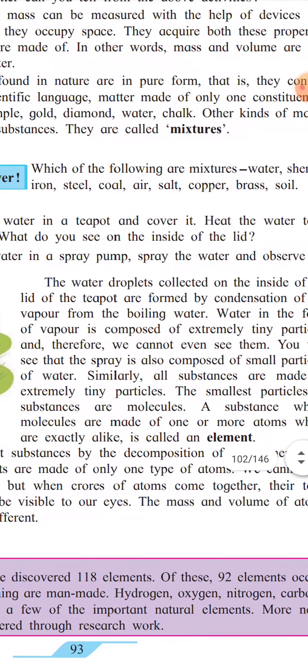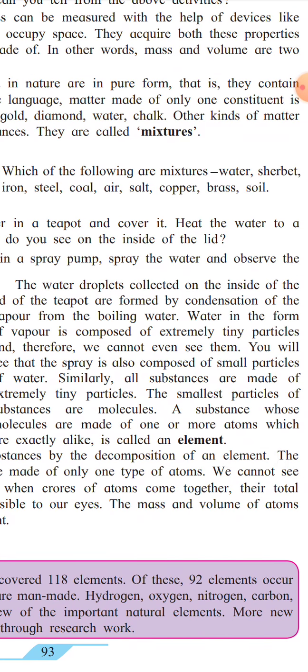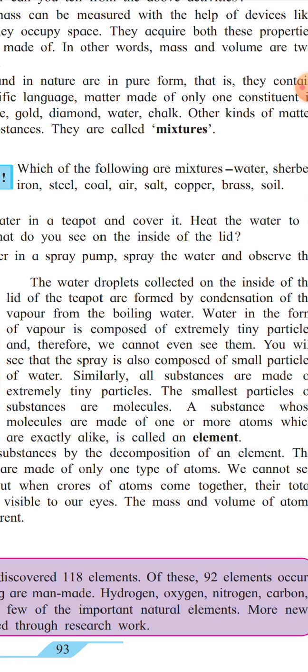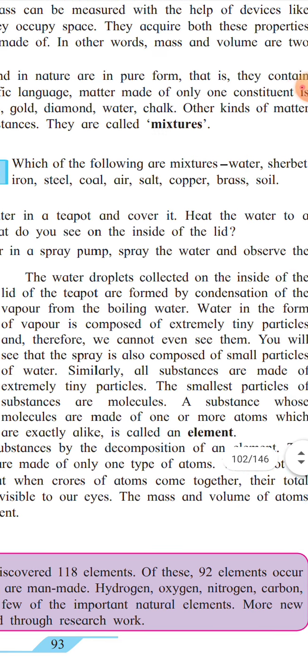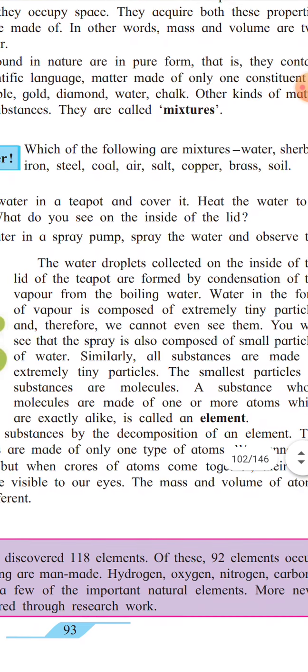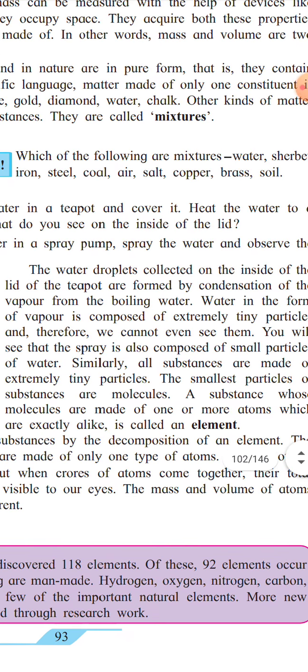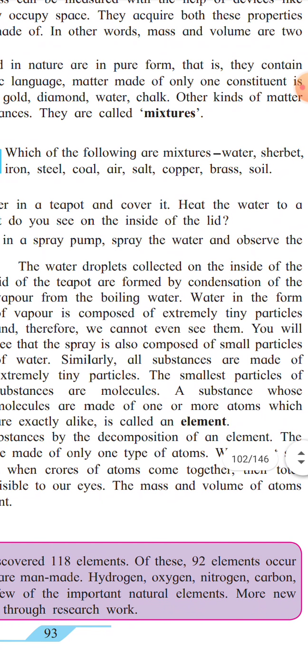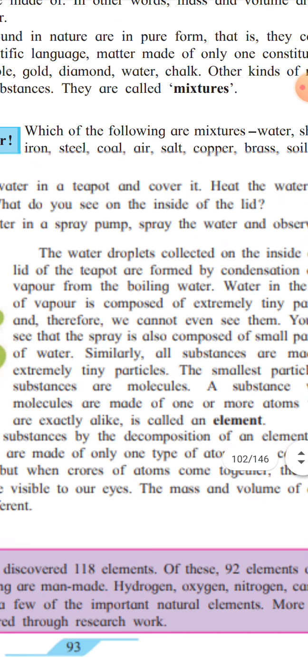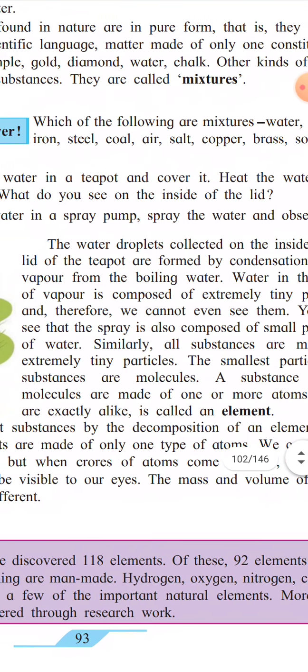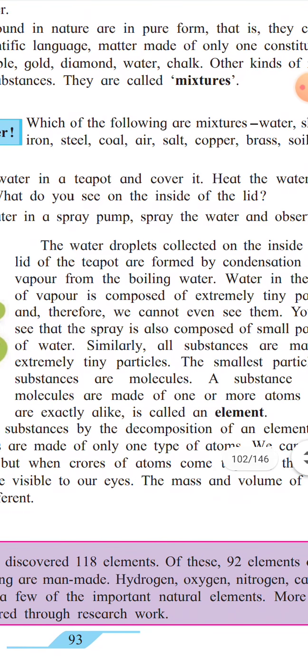Now, the water droplets collected on the inner side of the lid of the teapot are formed by the condensation of the boiling water. Water vapor is composed of extremely tiny particles, therefore we cannot see them. The spray is also composed of very small particles of water. Similarly, all substances are made up of extremely tiny particles.